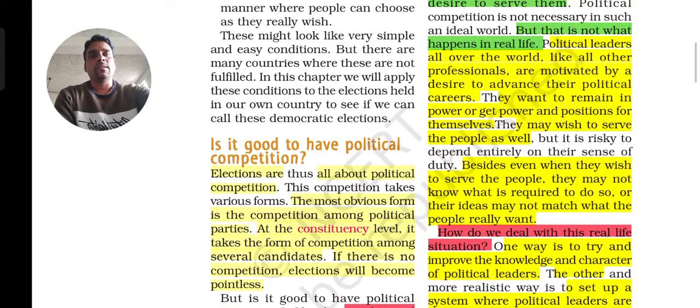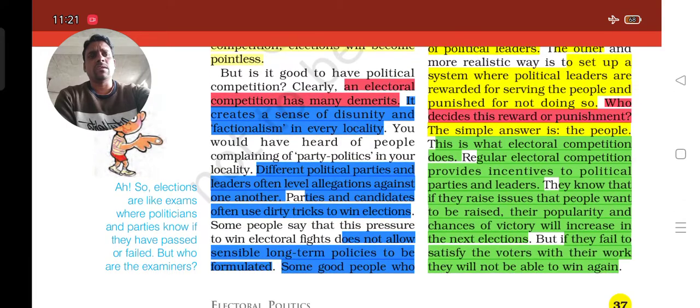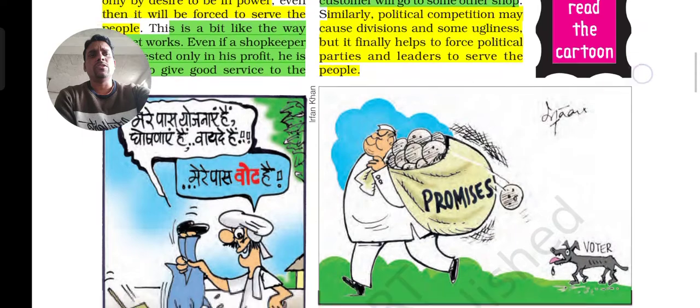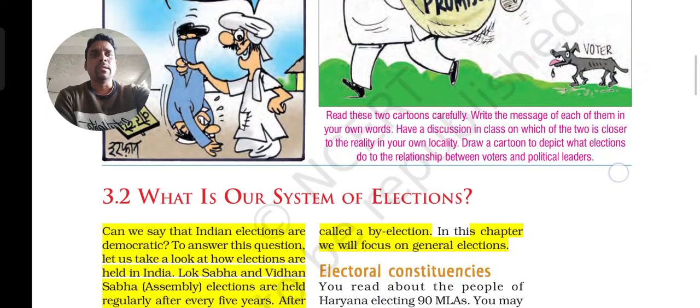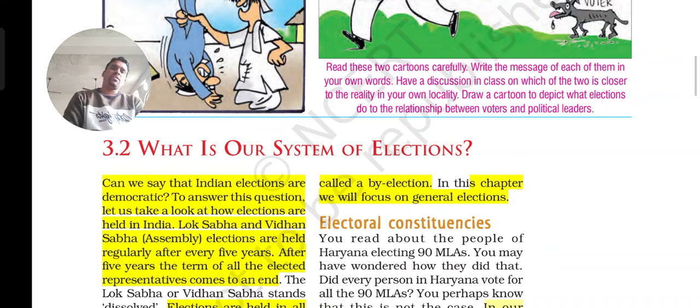And again we studied, is it good to have political competition, the last topic that we were discussing. By reading this topic or listening to the videos, you might have understood that in every field competition is compulsory.